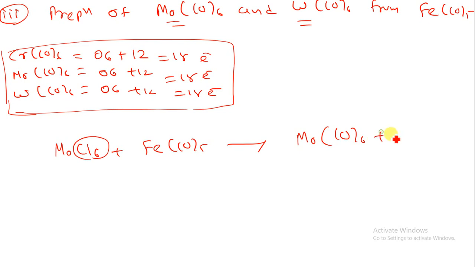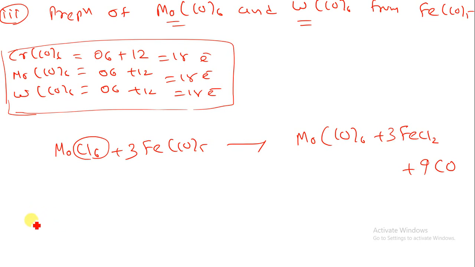Here I am having FeCl2 as a byproduct as well as CO. So I have to balance over here. I have to put 3FeCl2. Here 3 fives are 15, and I am having 6 CO, so I have to put 9 CO over here. So by that way you can balance.